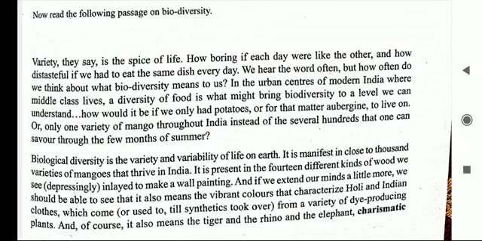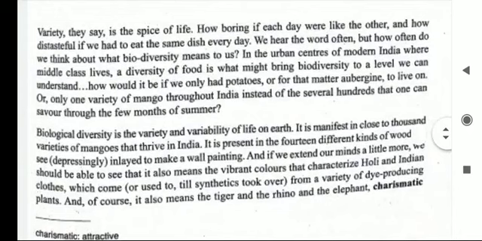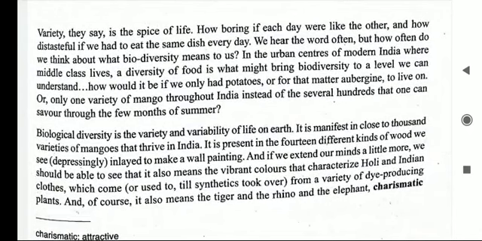In the urban centers of modern India, while middle class live, a diversity of food is what might bring diversity to a level we can understand. How would it be if we only had potatoes, or for that matter aubergine, to live on, or only one variety of mango throughout India instead of the several hundreds that one can savor through the few months of summer.